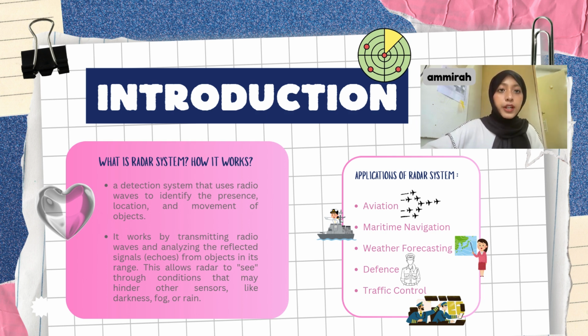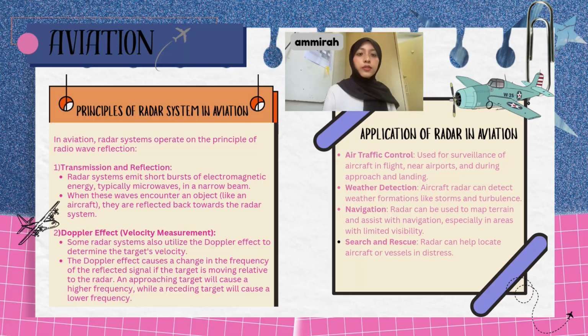There are various applications of radar systems: first we have aviation, maritime navigation, weather forecasting, defense, and traffic control, which we will introduce in this presentation. Okay, first we have aviation. What is the principle of radar systems in aviation? In aviation, radar systems operate on the principle of radio wave reflection.